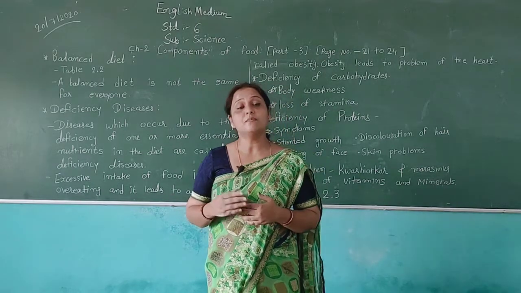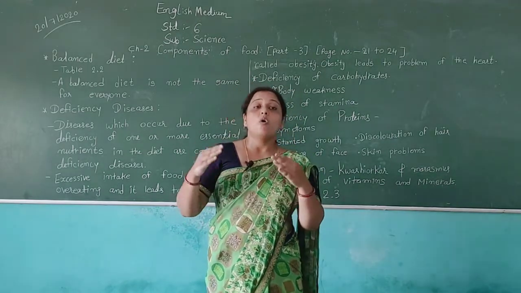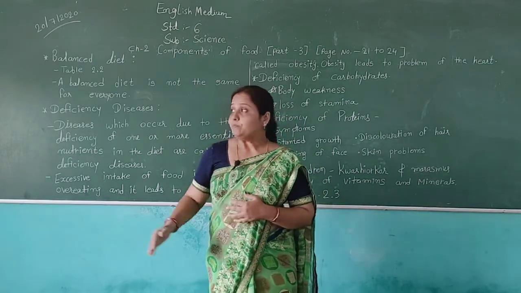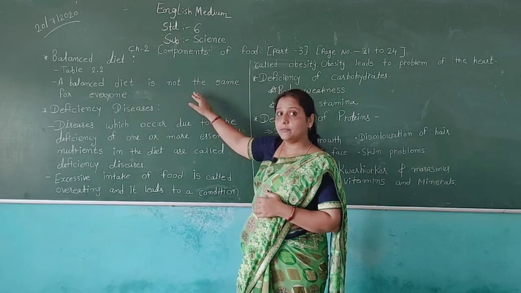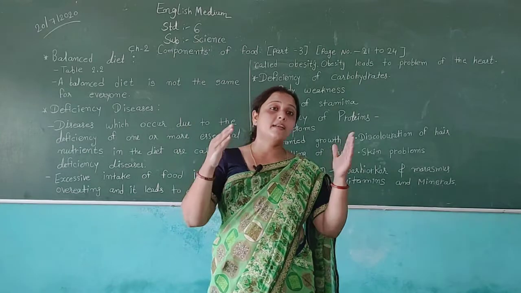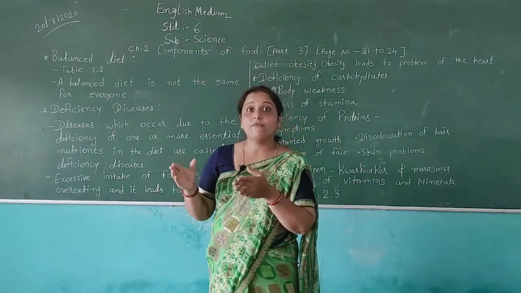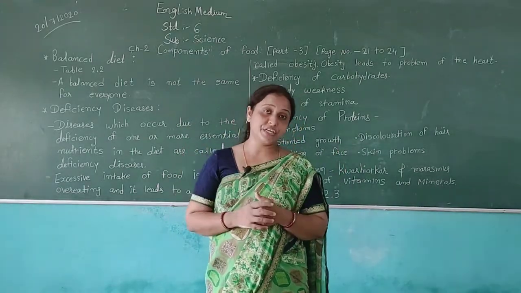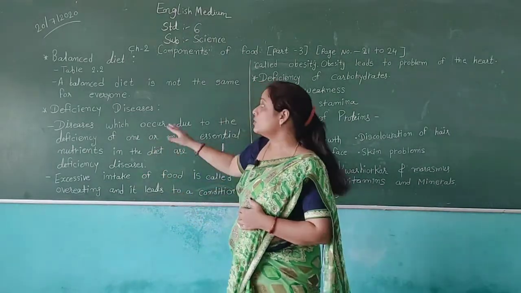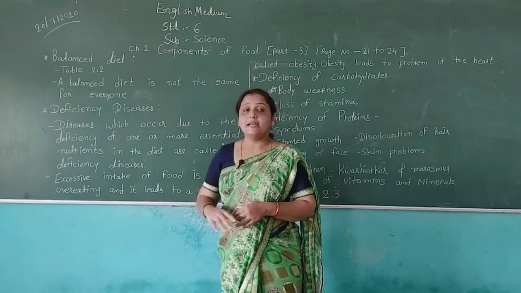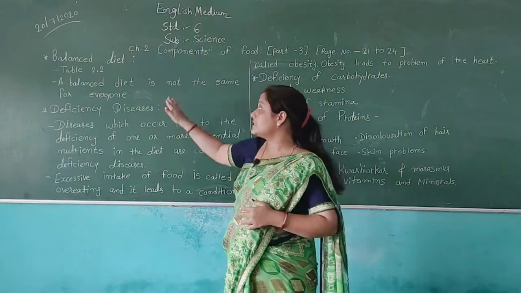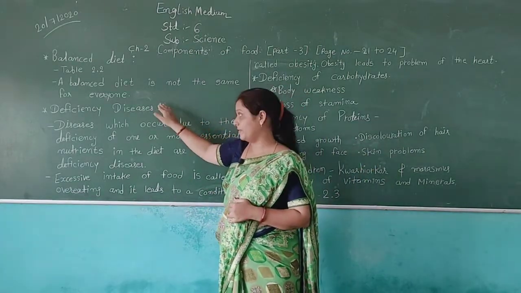So the balanced diet of a pregnant woman is different from that of a normal woman. Then also laboring workers work daily, so they need more nutrients from food compared to a normal person. So like this, a balanced diet is different from one person to another. It is not the same for everyone.